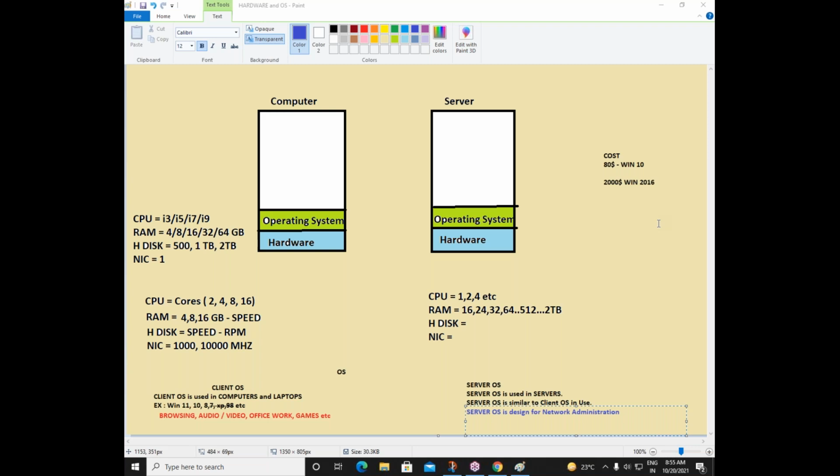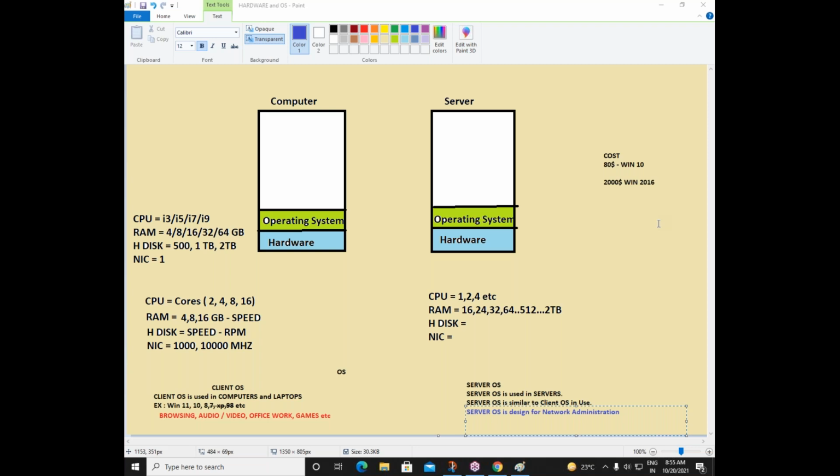If someone asks you which server you are using in your company, that means this person is asking about the server operating system. He is not asking about the server hardware. If you specially mention hardware, then we need to say, okay, this is my hardware configuration. But when a person asks which server you are using in a company, he is asking which server operating system. Is it Windows Server 2012? Is it Windows Server 2016, 2019? Or is it a Linux operating system?